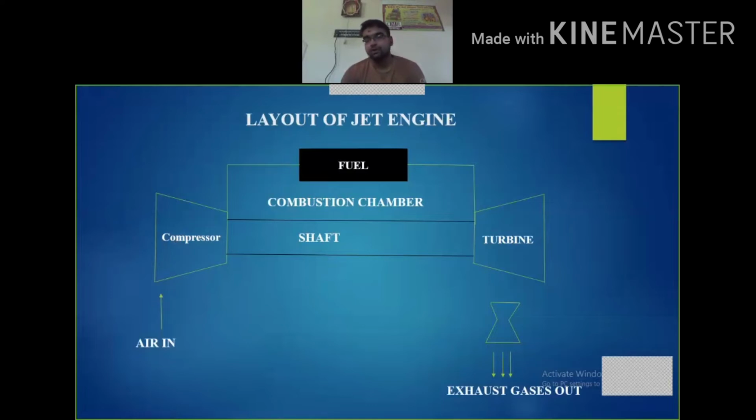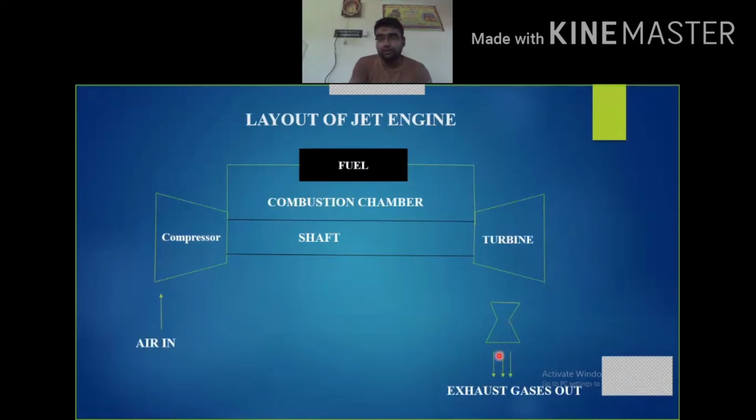Okay, so in between the turbine and the nozzle, there will be a premixer which is used to mix the hot gases flowing from the turbine with the air which is used to cool the engine parts. These both mix in the premixer, and from the premixer they flow towards the nozzle.